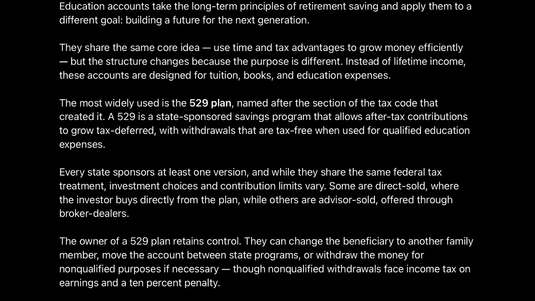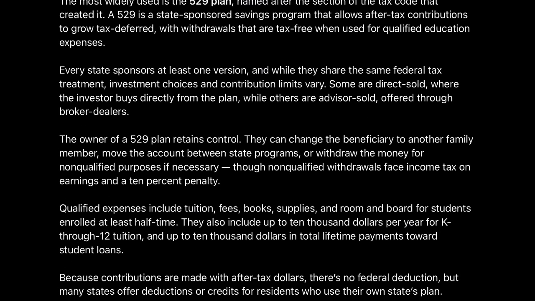The most widely used is the 529 plan, named after the section of the tax code that created it. A 529 is a state-sponsored savings program that allows after-tax contributions to grow tax-deferred, with withdrawals that are tax-free when used for qualified education expenses. Every state sponsors at least one version, and while they share the same federal tax treatment, investment choices and contribution limits vary. Some are direct sold, where the investor buys directly from the plan, while others are advisor sold, offered through broker-dealers.